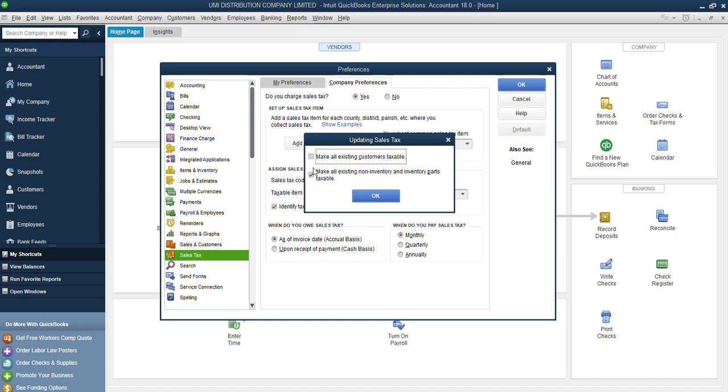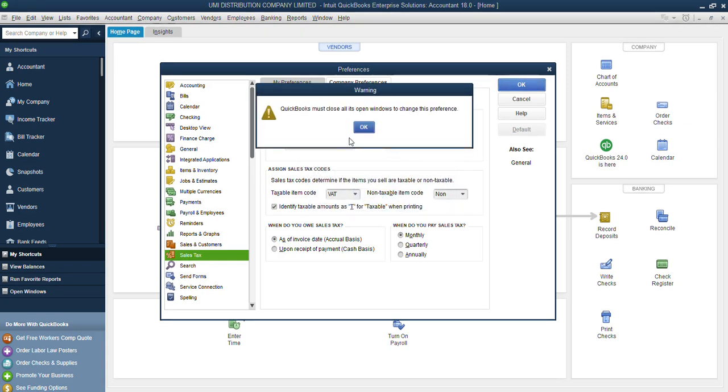If I uncheck this, it will skip all the existing customers and leave them as non-taxable. But if I check it, it will make all the existing customers taxable, and make all existing non-inventory and inventory part items taxable. So I'll go ahead and check this and click OK.